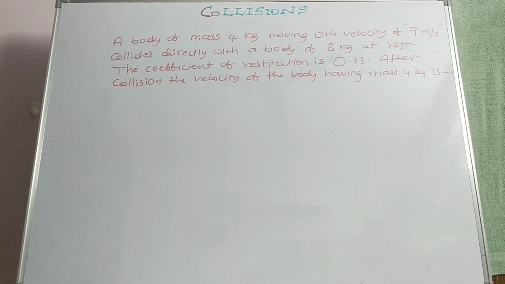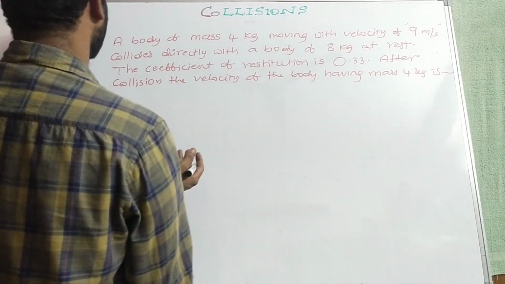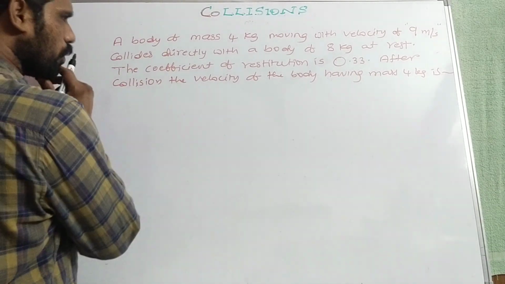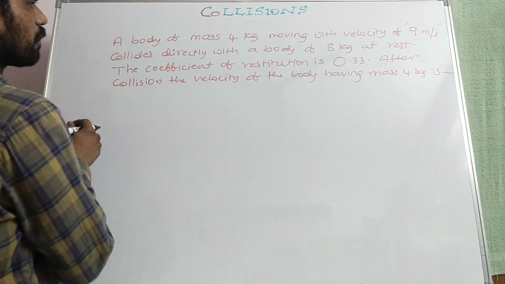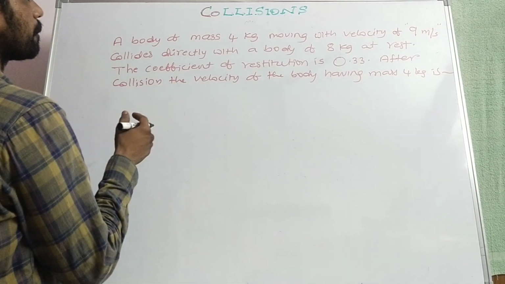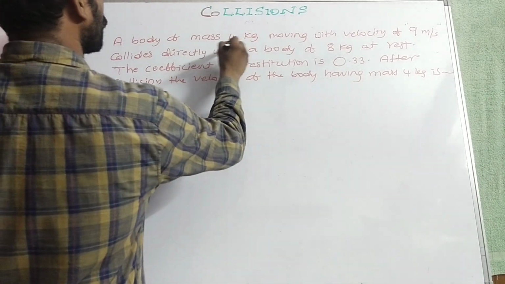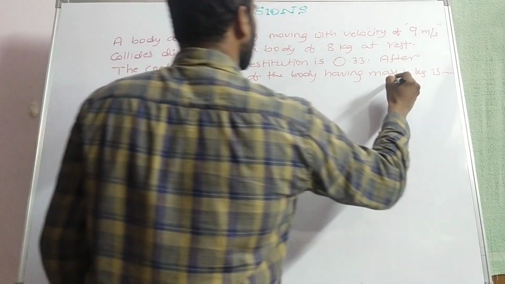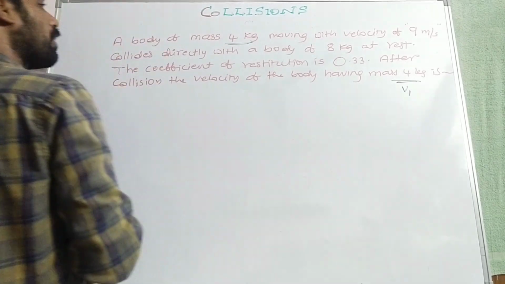So a body of mass 4 kg moving with a velocity 9 meter per second collides directly with another body of mass 8 kg at rest. Of course, we have a coefficient of restitution 0.33. After collision, the velocity of the body having mass 4 kg is. Yes, the 4 kg mass body only. So we have to find V1, not V2.